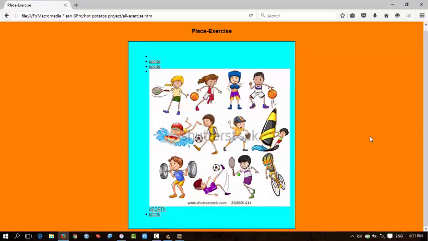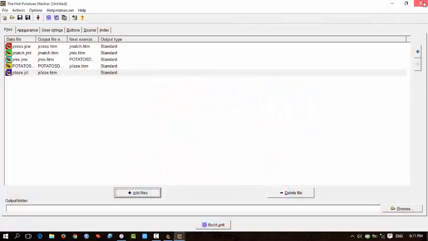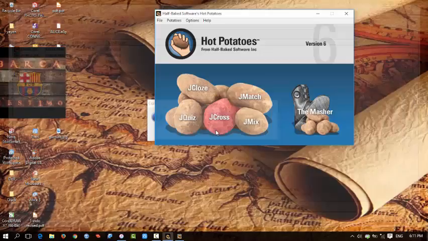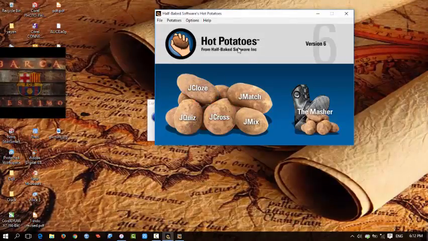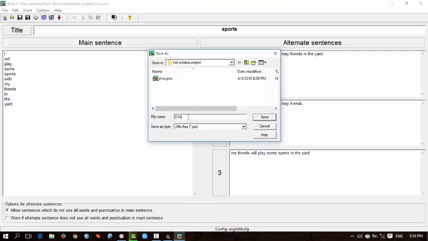After you create this, just save it. Click the new file on the corner and find Save as. Don't forget to save as a Hot Potatoes file. Then I can change the name. Okay, just save.